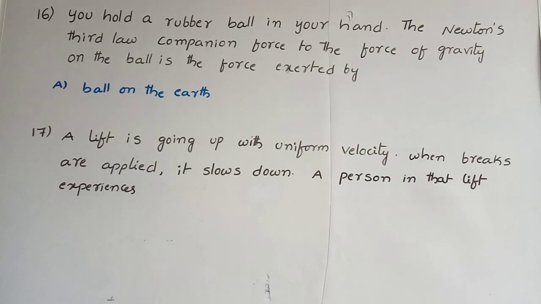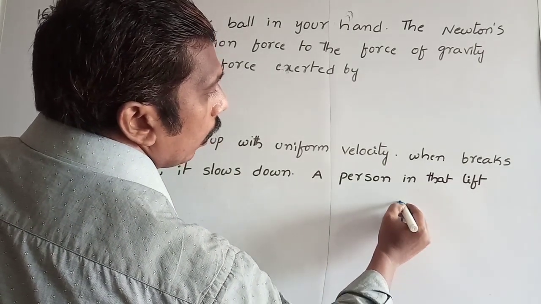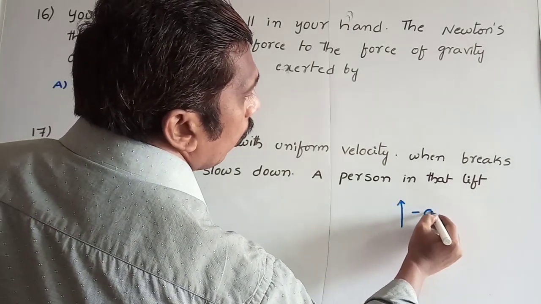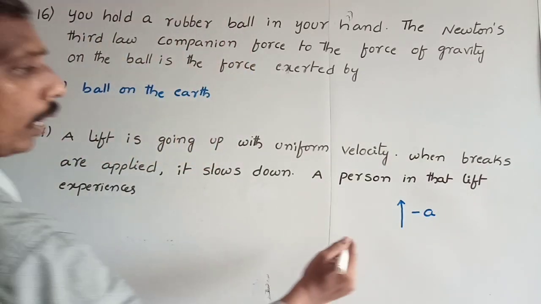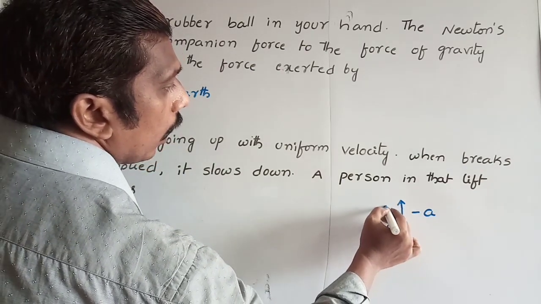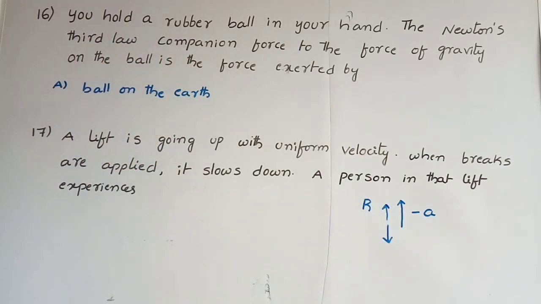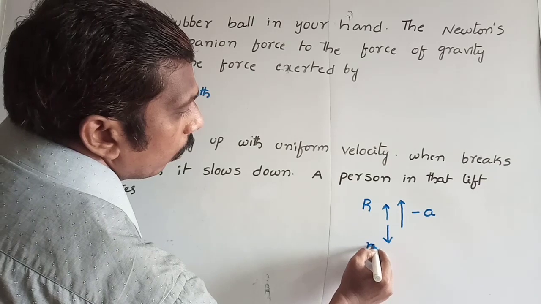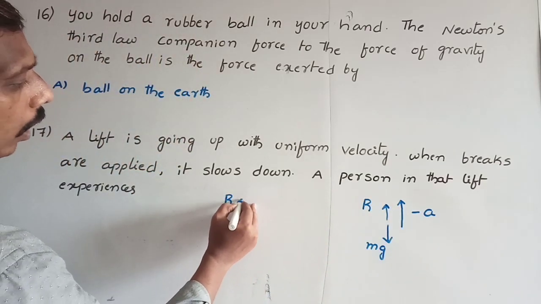Next, the 17th one. A lift is going up with uniform velocity. When brakes are applied, it is said to be in retarded motion. The lift is in retarded motion in the upward direction. A person in that lift experiences something. His weight is acting in the downward direction, but he is going in the upward direction. The normal reaction acts in the upward direction, and weight acts in the downward direction. Going upward, that's why the reaction force is greater.